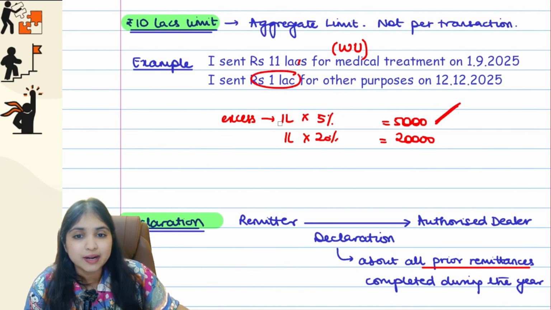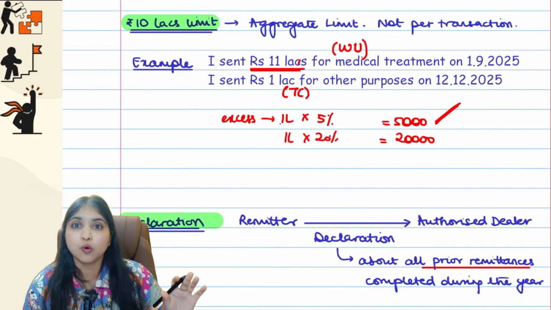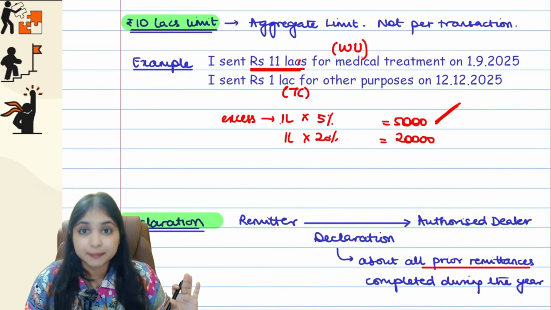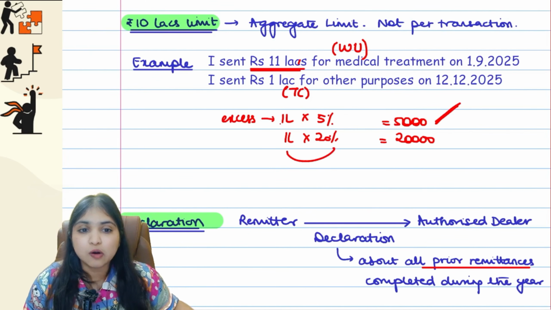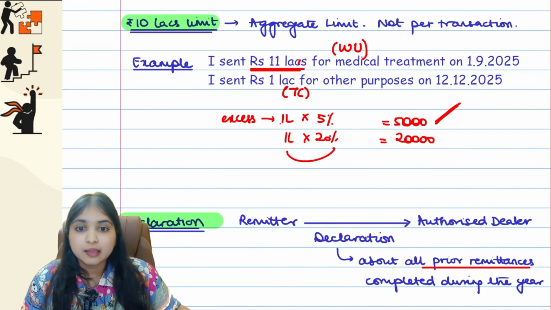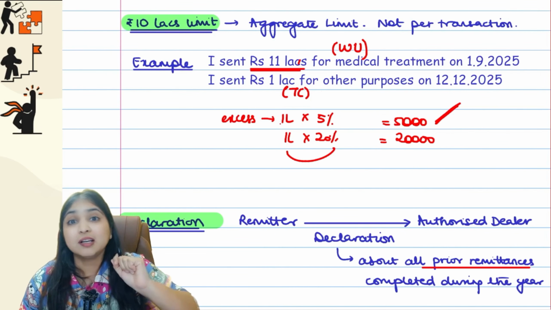Now for the second transaction of 1 lakh, let's say I came to Thomas Cook. When I come to Thomas Cook, I am supposed to give them a declaration that, listen, through Western Union I have already remitted 11 lakhs. So Thomas Cook will know that Anushree's 10 lakh limit is already breached, which means now we have to collect TCS from her. So on 1 lakh also they will collect TCS from me. Otherwise, if I don't give this declaration, then according to Thomas Cook it is only 1 lakh, less than 10 lakhs, and they will not collect TCS from me.